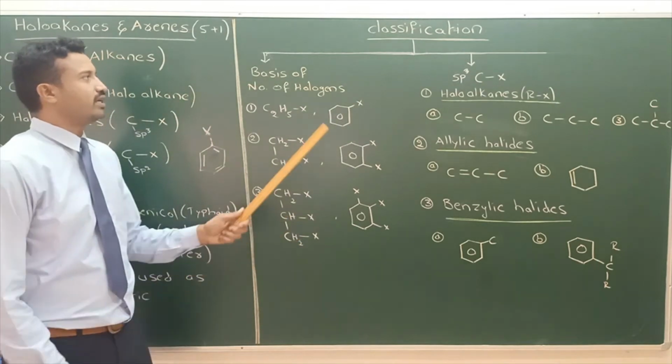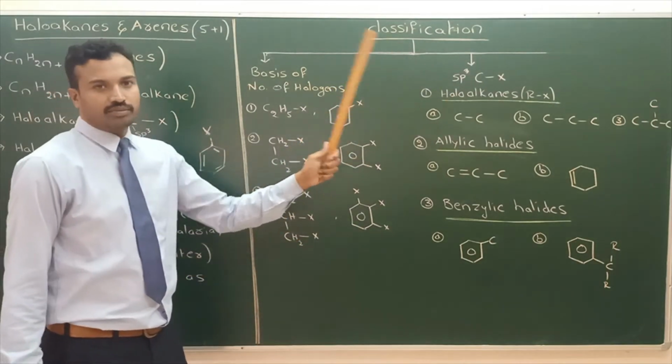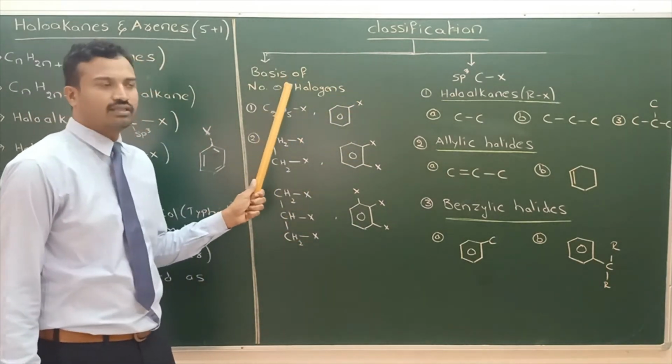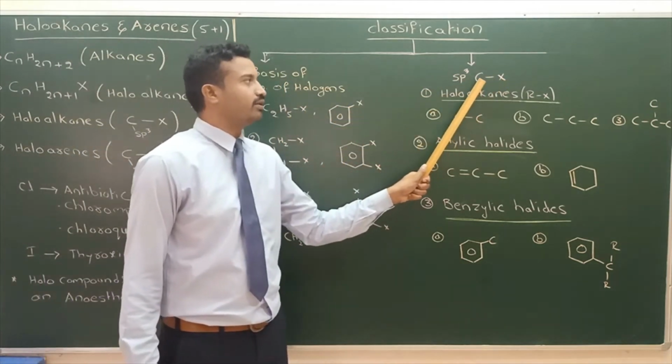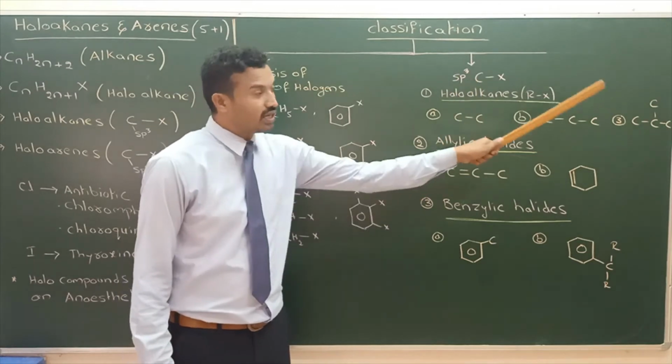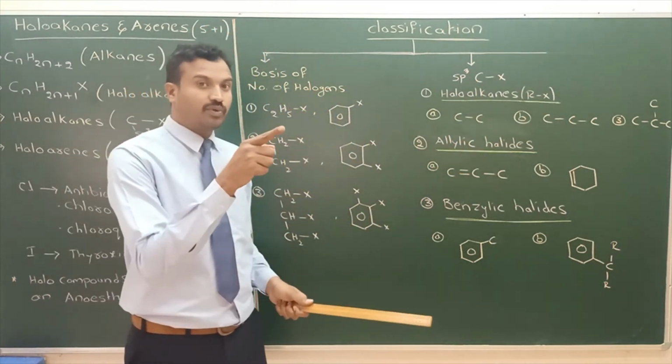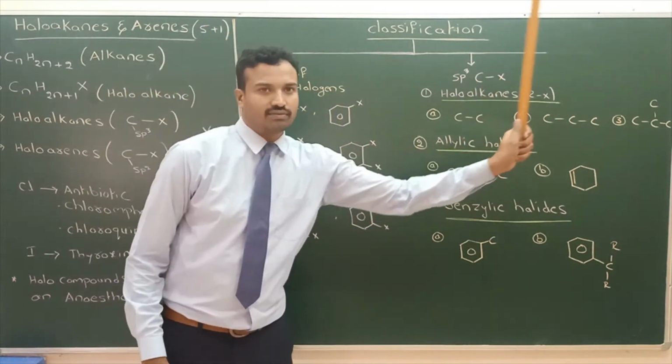Here there are three types of classification. One is based on the number of halogens. Next, halogen is bonded to sp3 carbon. One more classification is there: halogen is bonded to sp2 carbon. That we will discuss afterwards.